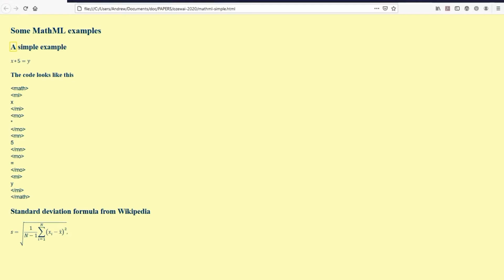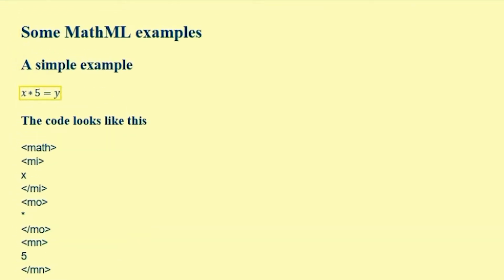Heading level 2, a simple example. X times 5 equals Y. So that's pretty easy to understand. Now what I can do now is to press enter, Math. The screen reader said math, and it's taken me into the equation, so now I can read the whole equation as I did before, or I can arrow left and right. Start of math. X equals Y. End of math. So that one's pretty straightforward. I'll come to a more tricky one a little bit later. I'll drop out of the maths.